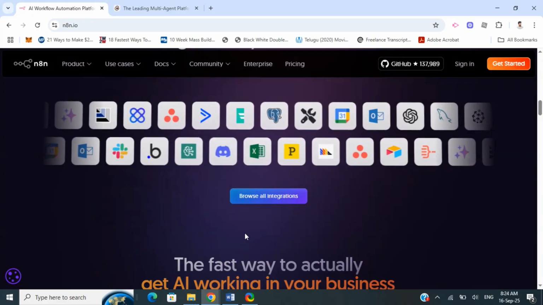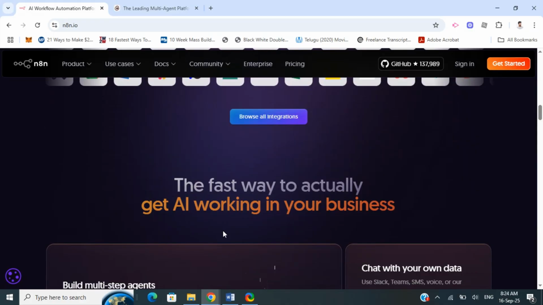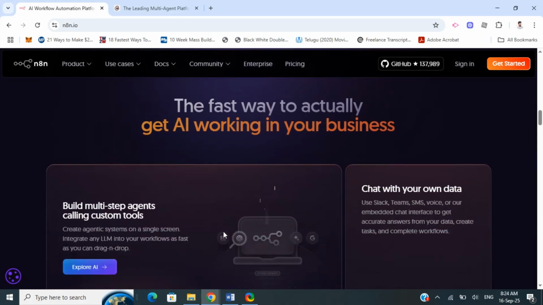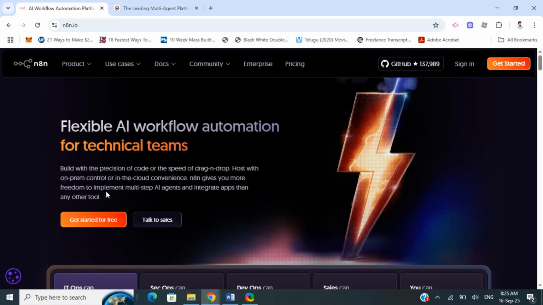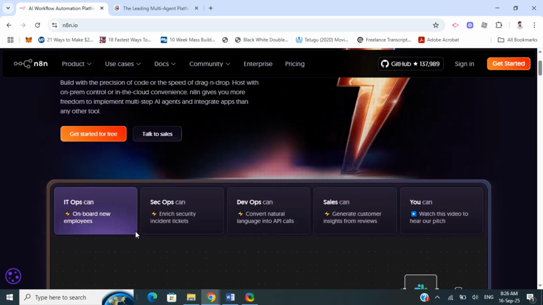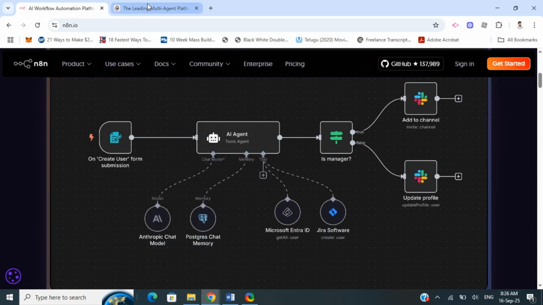So if you want to automate routine business workflows, like a form to a CRM to email to database, and you need to process data, transform it, and integrate many tools, or if you're building an AI-assisted workflow that is still largely deterministic or user-triggered, then in that case N8n will be an ideal option for you.